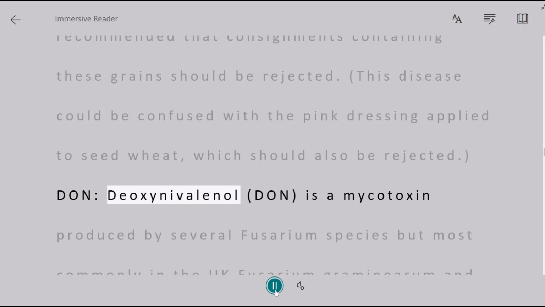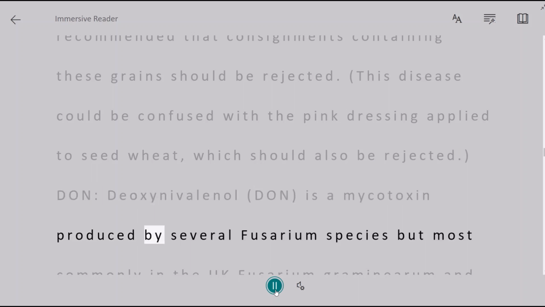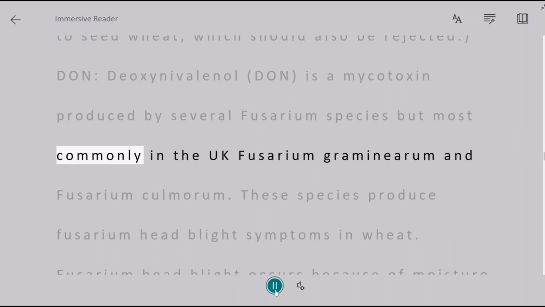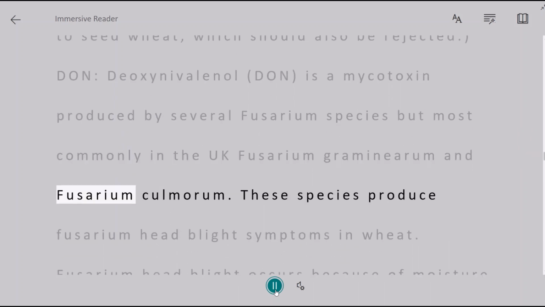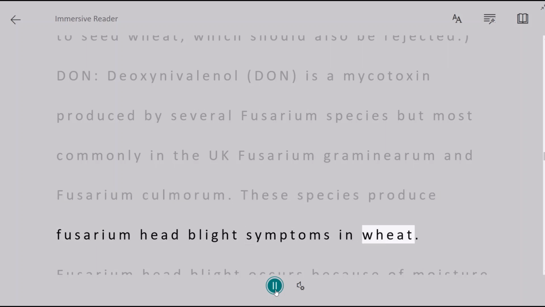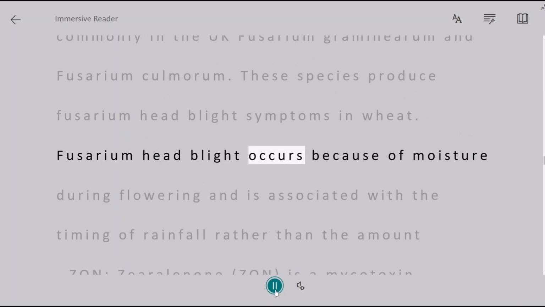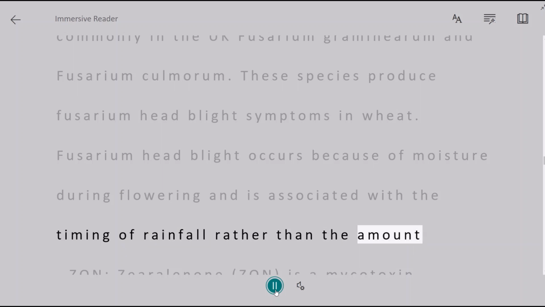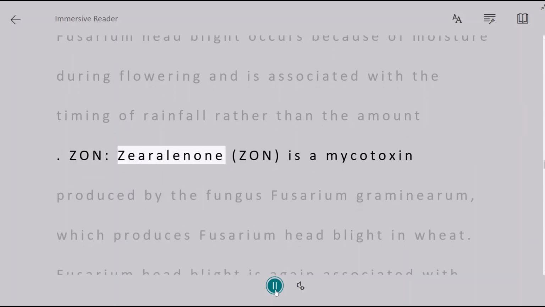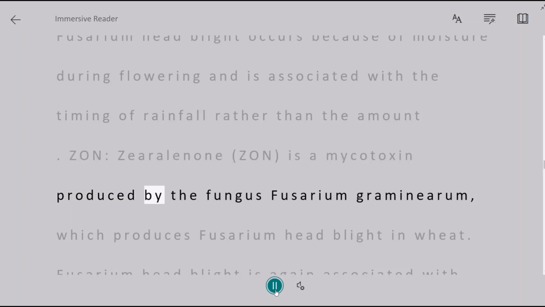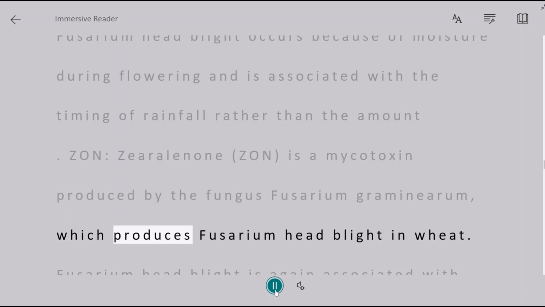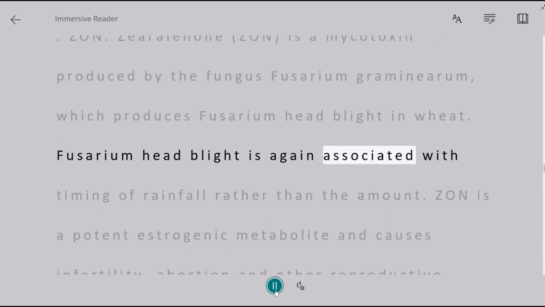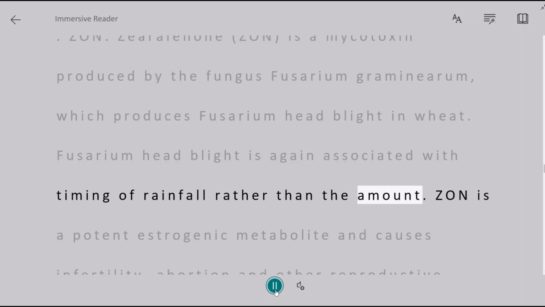DON, deoxynivalenol, is a mycotoxin produced by several Fusarium species, but most commonly in the UK Fusarium graminearum and Fusarium culmorum. These species produce Fusarium head blight symptoms in wheat. Fusarium head blight occurs because of moisture during flowering and is associated with the timing of rainfall rather than the amount. ZON, zearalenone, is a mycotoxin produced by the fungus Fusarium graminearum, which produces Fusarium head blight in wheat. Fusarium head blight is again associated with timing of rainfall rather than the amount.